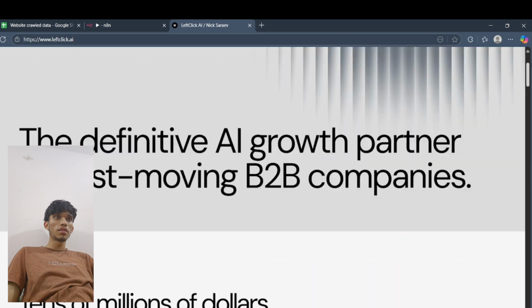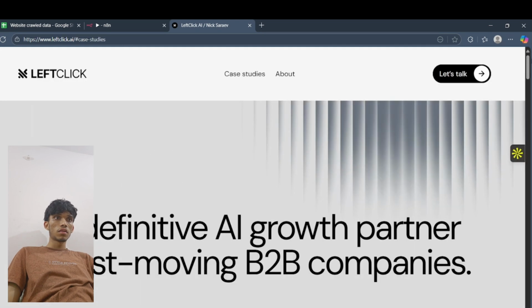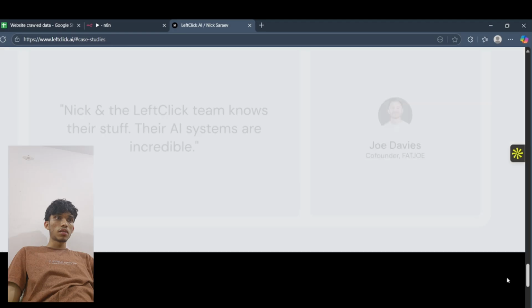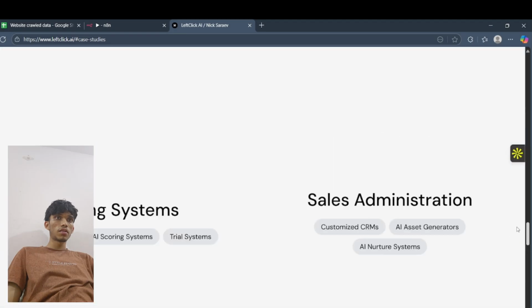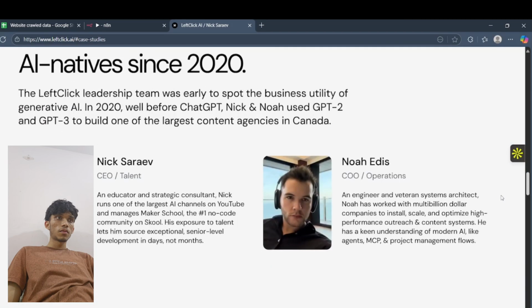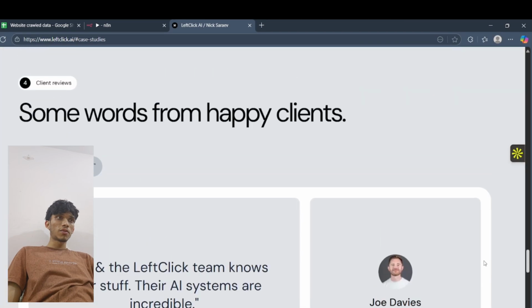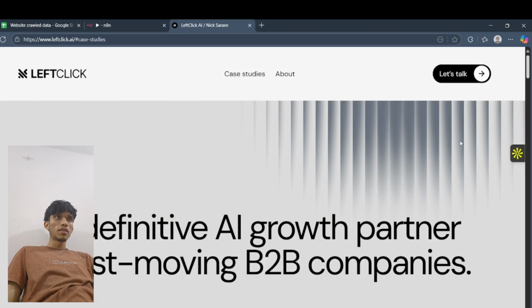How many pages does C1 have? Okay, it's not much. It's probably 1, 2, 3, 4, 5. Yeah, it's almost like 4 pages, I guess. Yeah, 4 pages.